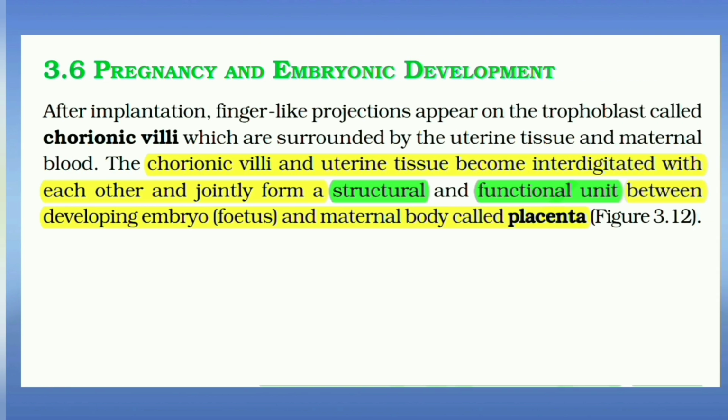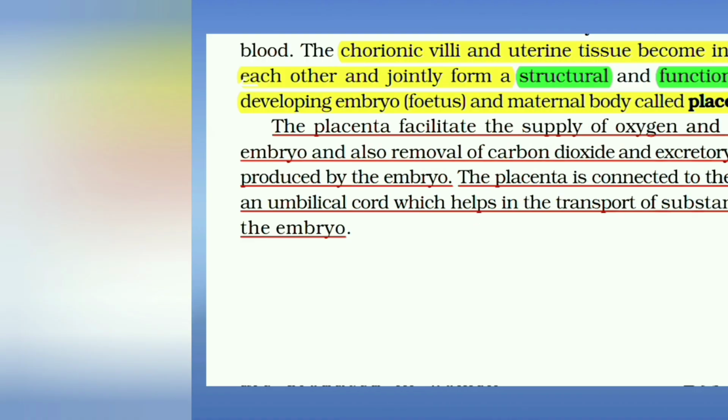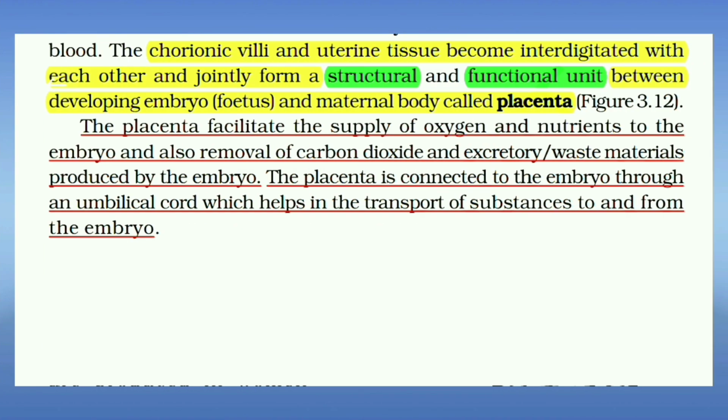Chorionic villi and the uterine tissue become interdigitated with each other and jointly form a structural and functional unit between developing embryo, fetus and the maternal body, called placenta. It facilitates the supply of oxygen and nutrients to the embryo and also removal of carbon dioxide and excretory waste materials produced by the embryo. The placenta is connected to the embryo through an umbilical cord, which helps in the transport of substances to and from the embryo.